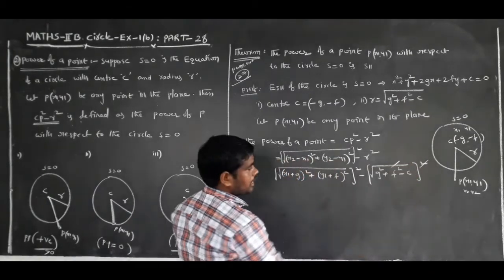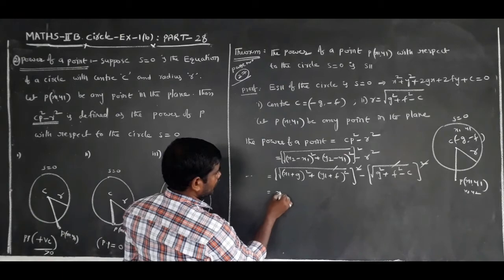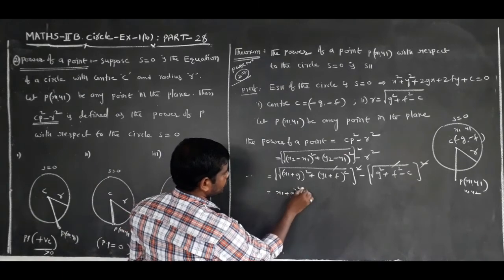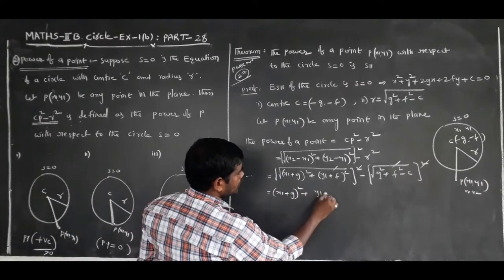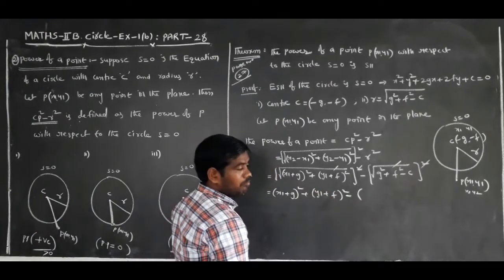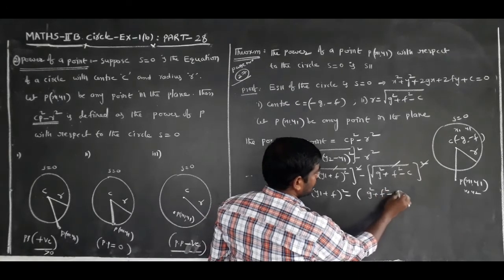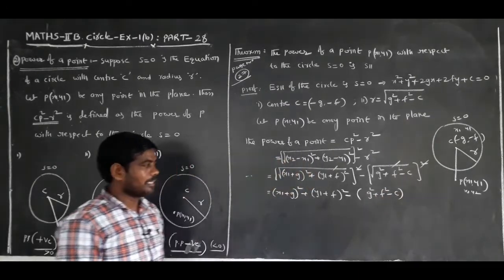Square root cancels square root. So we get (x1 plus g) whole square plus (y1 plus f) whole square minus (g square plus f square minus c).